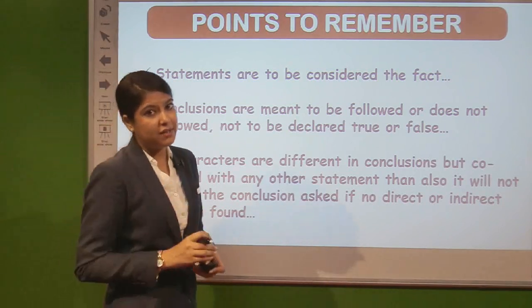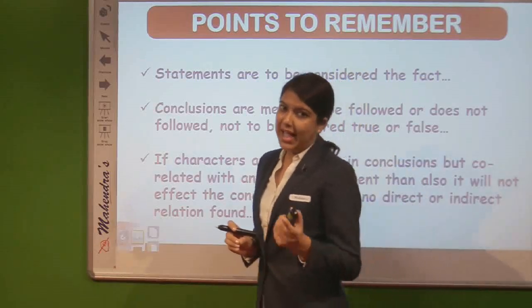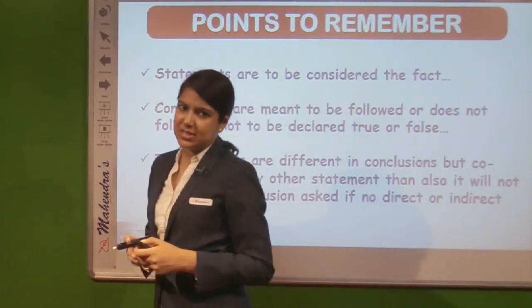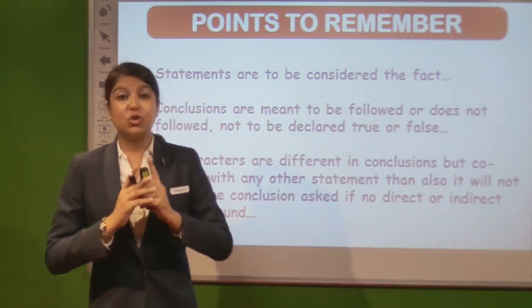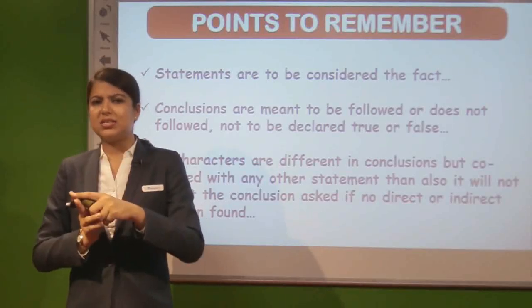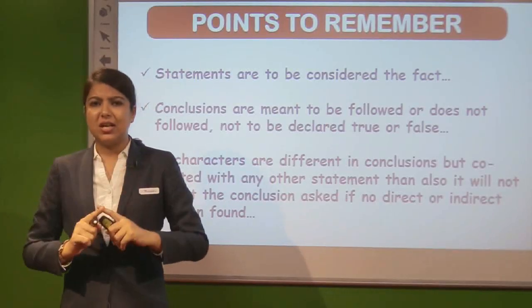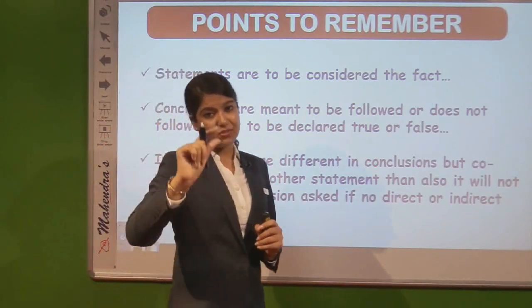Now, let's make it clear with an example. If the first statement is some A are B, the second statement is some B are C, and the conclusion asked is some A are C. So don't make a problem for yourselves saying some A are B, some B are C, so how can it be some A are C? See, A was related to B, B was related to C, fine.